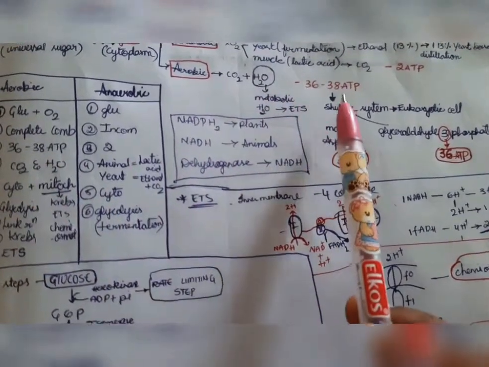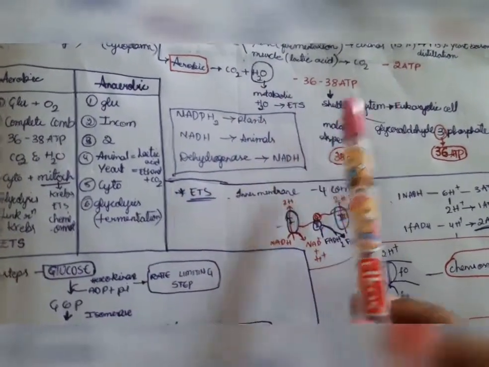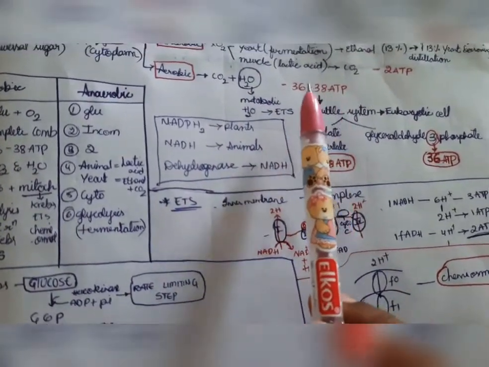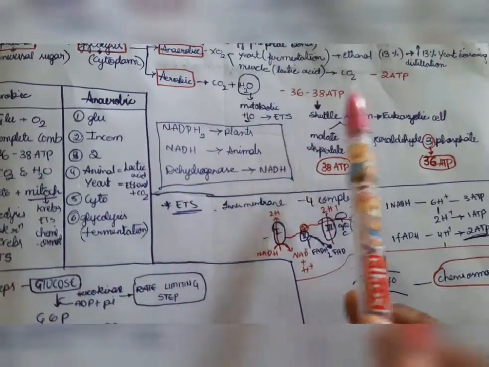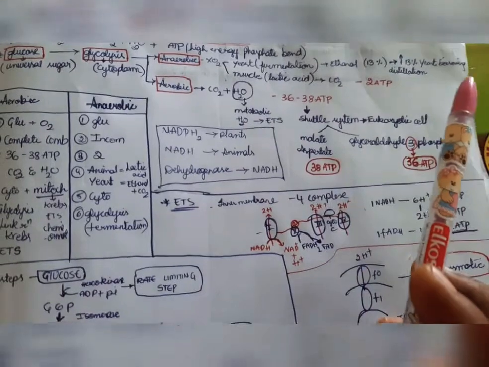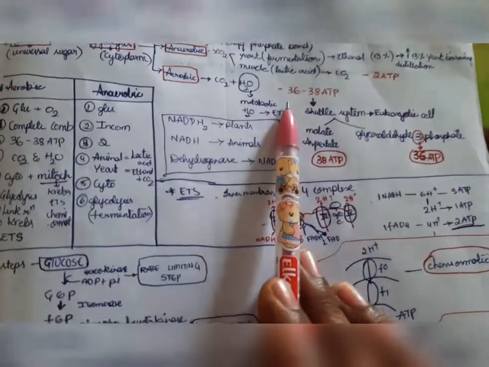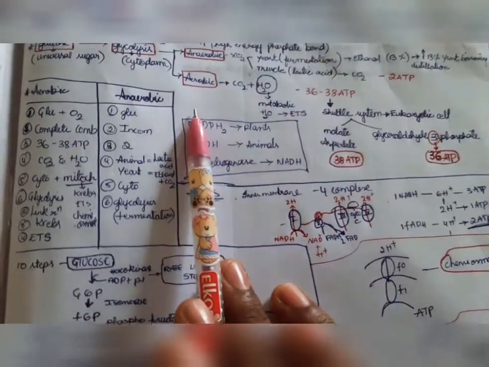Water is formed from the electron transport chain. In aerobic condition 36 to 38 ATP is formed. In anaerobic condition only 2 ATP is formed. A small amount of energy is seen here, and a large amount of energy is seen in aerobic condition.